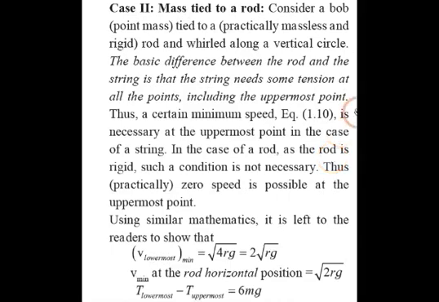Therefore, we know that lowermost is given by root 5rg, but here it will become root 4rg. I can write this as 2 into root rg, and V minimum at the rod horizontal position is root 2rg. सो V आपको दोनों साइड का मिल गया, एक लोअर मोस्ट मिनिमम मिल गया और एक ओनली मिनिमम फॉर हॉरिजॉन्टल पोजीशन आपको मिल गया.